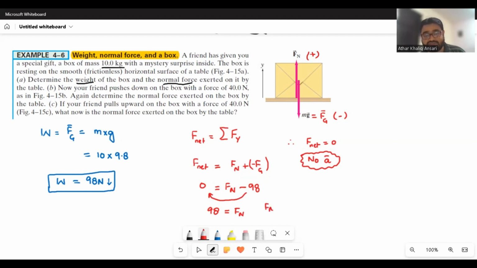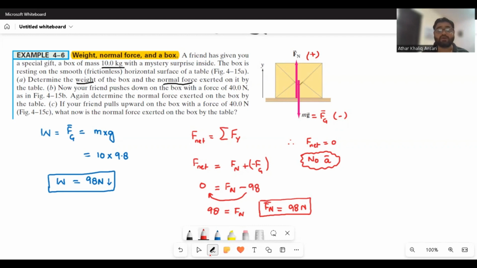So in this case, when the same box is resting on the smooth surface, it has only one force downward, that is the weight, and one force upward, that is the normal force, and these are balanced. So you can say Fn will be equal to the weight. So in this case we found the normal force is equal to the weight.